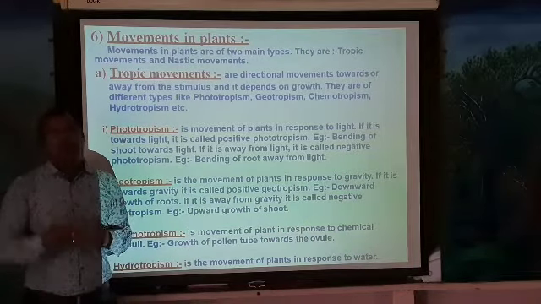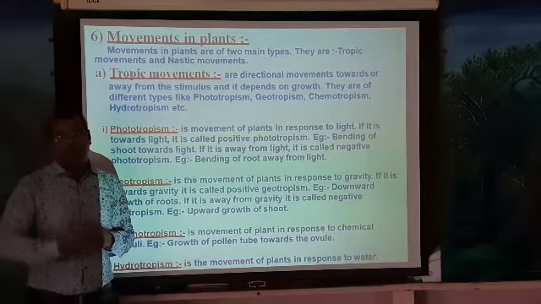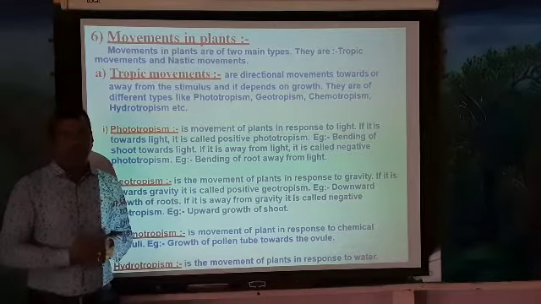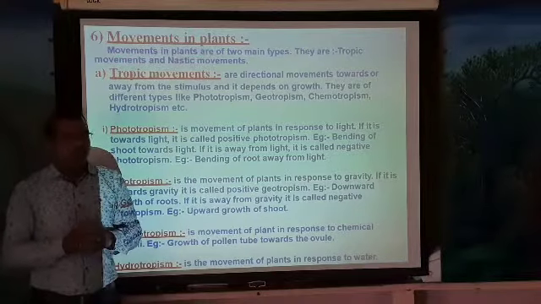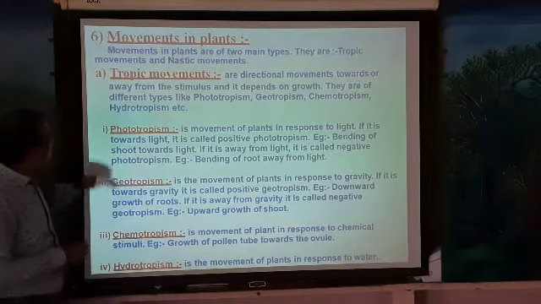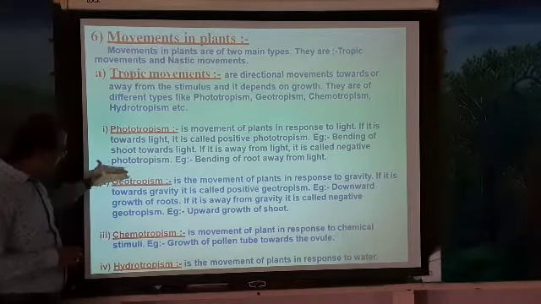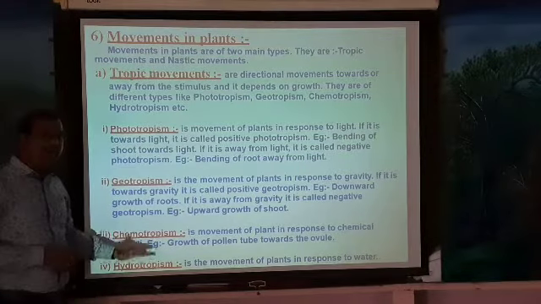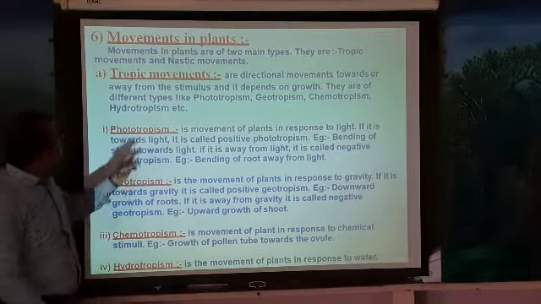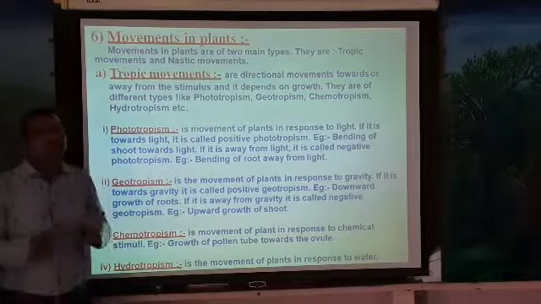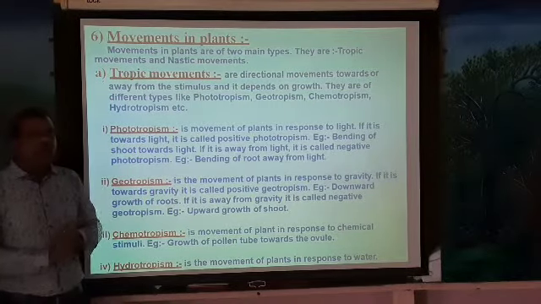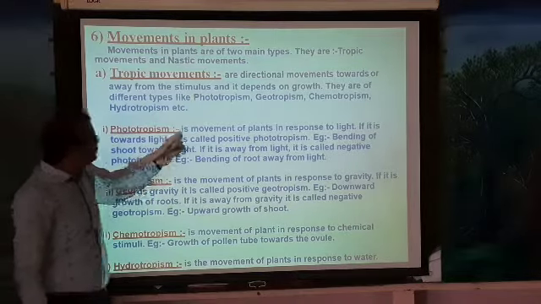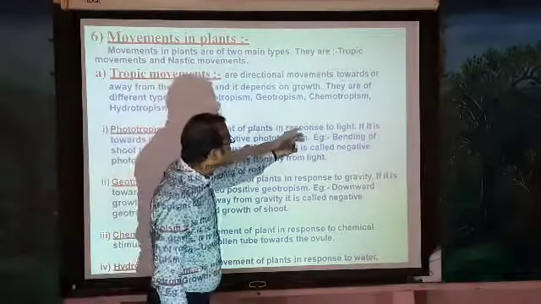Those tropic movements shown by the plants towards a particular direction help the plant body for growth and development. Some examples we see here: phototropism, geotropism, chemotropism and hydrotropism. What do they mean? Phototropism means the plant shows movement towards the light. That is called what? Phototropism. So here the movement of the plant is in response to light.